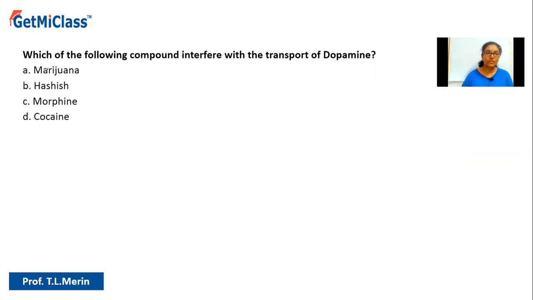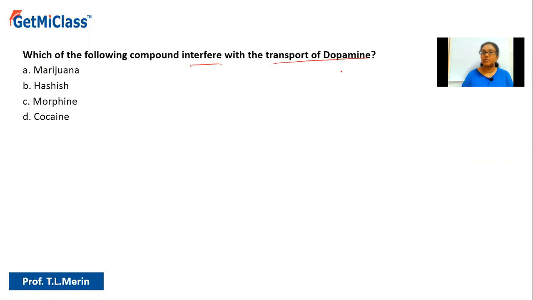So today we are going to solve this question which says, which of the following compounds interfere with the transport of dopamine? Option A, marijuana. Option B, hashish. Option C, morphine. Option D, cocaine. So what are they asking? They are asking which of these interfere with the transport of dopamine.